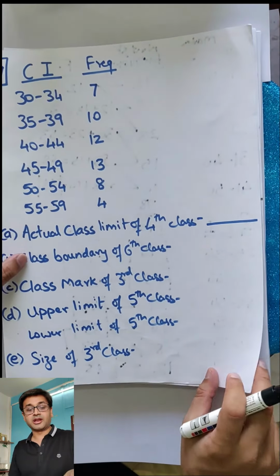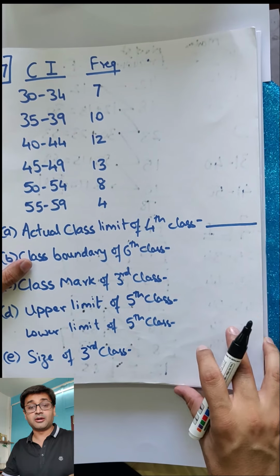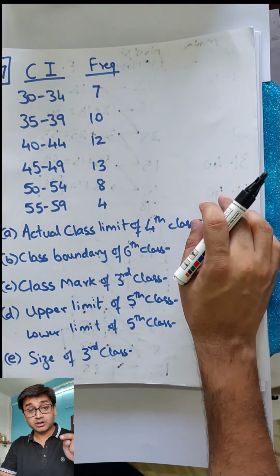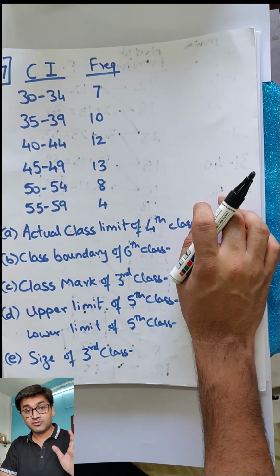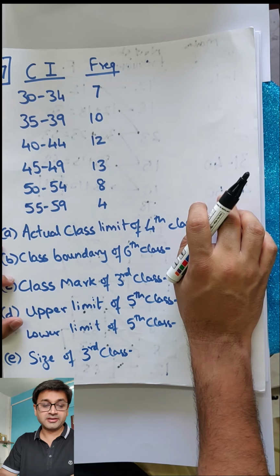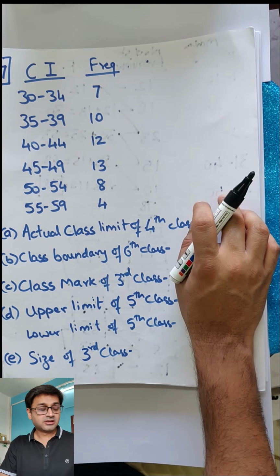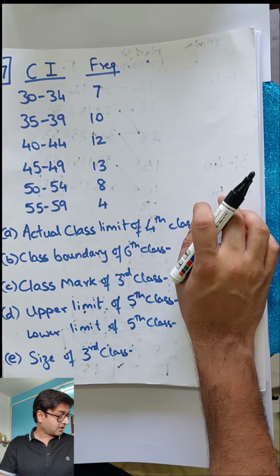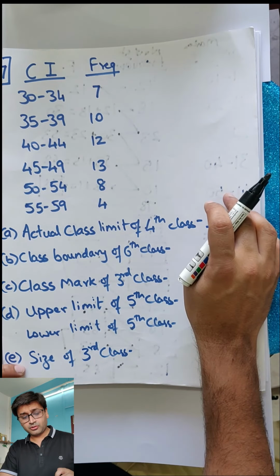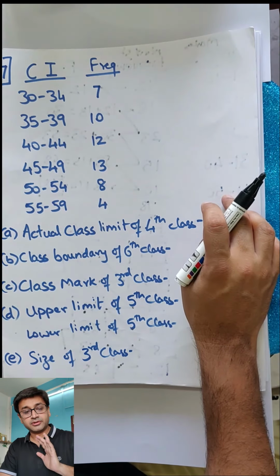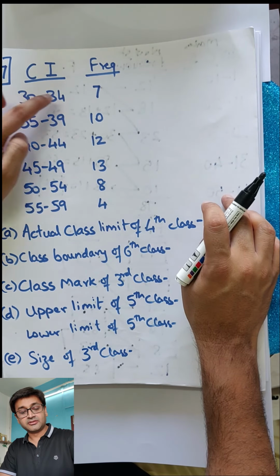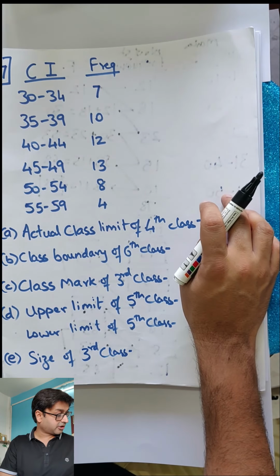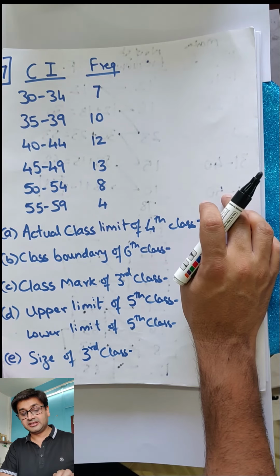I want everyone to try sum number 7. I forgot to ask, how many got the 12th one correct without coming over here, and whatever time you took? Pat on your back, guys, and girls as well. Sum number 7, let's read this. This says a list of questions and the data is given over here. Cumulative class interval and frequency. So the first part of the question is use the table to find these answers.